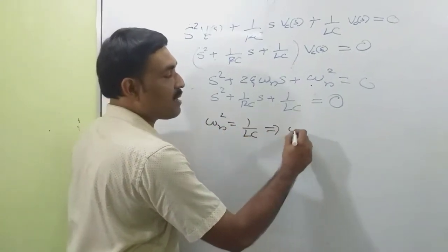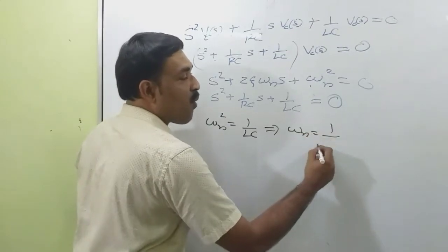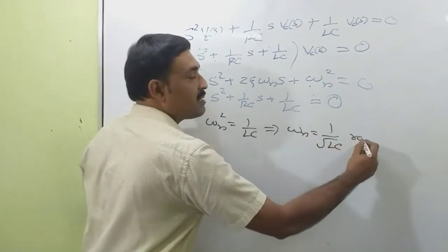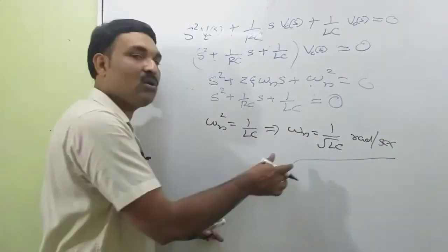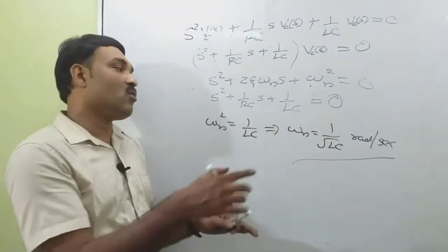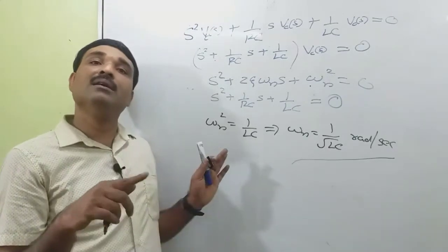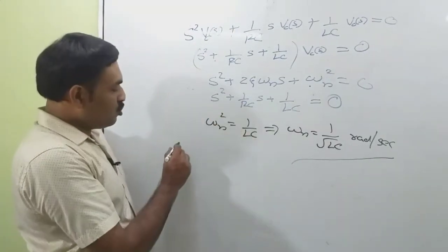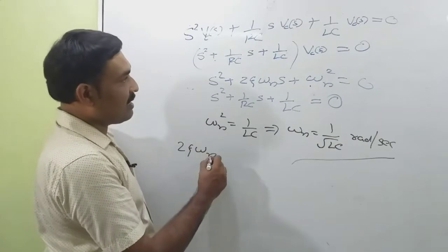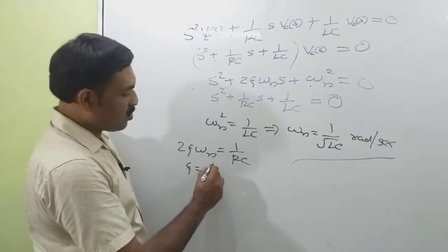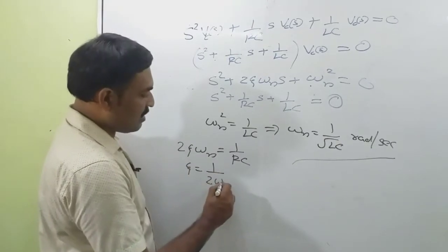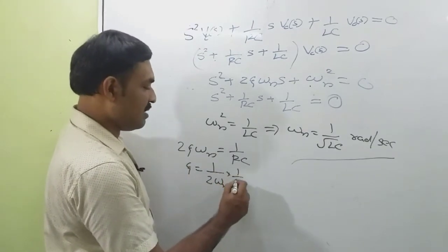This implies omega n is equal to 1 by root LC radian per second. This is the natural frequency of oscillation. For series and parallel networks, omega n is the same, 1 by root LC. And 2 theta omega n is equal to 1 by RC, or theta is equal to 1 by 2 omega n into 1 by RC.